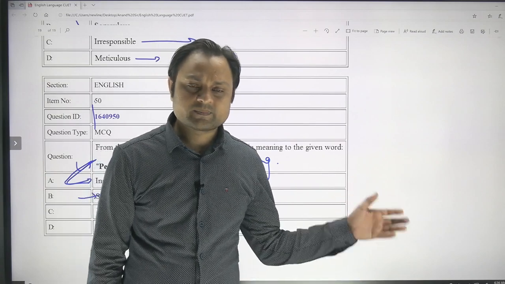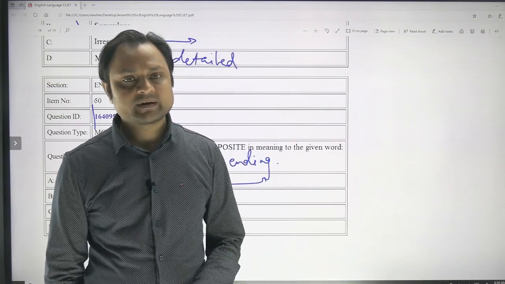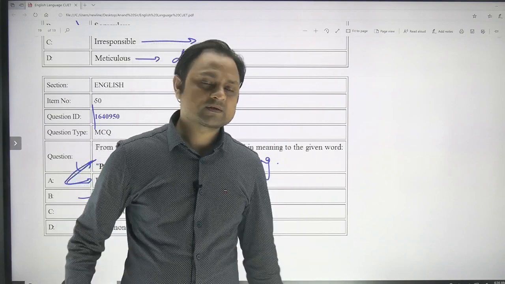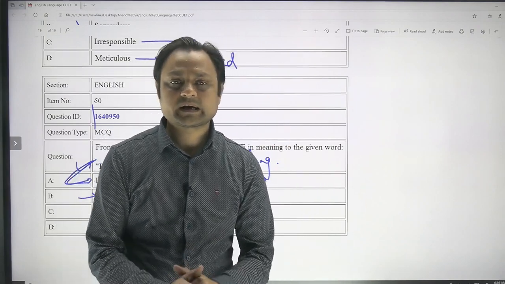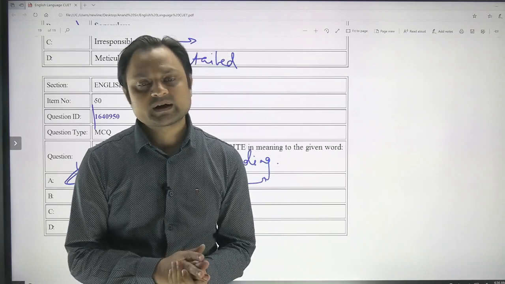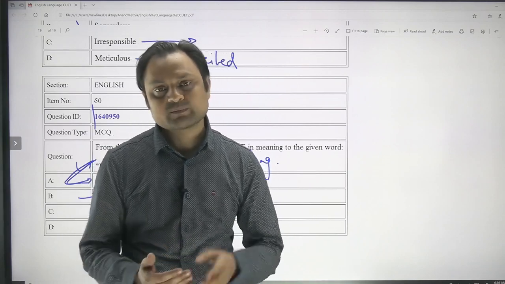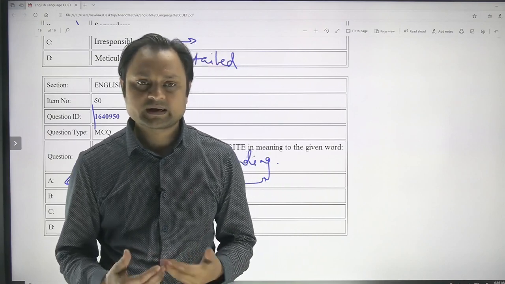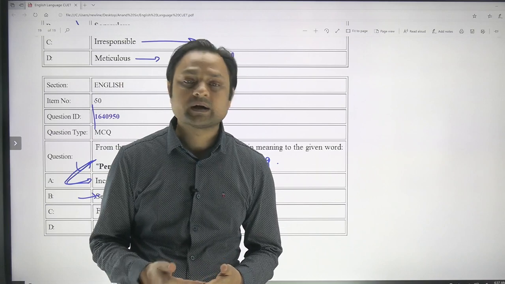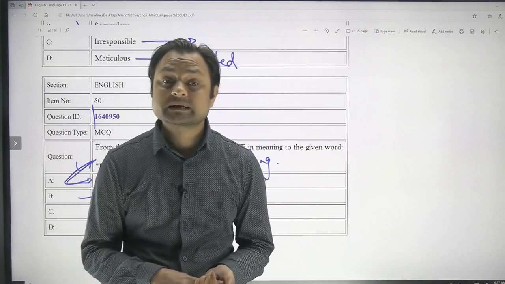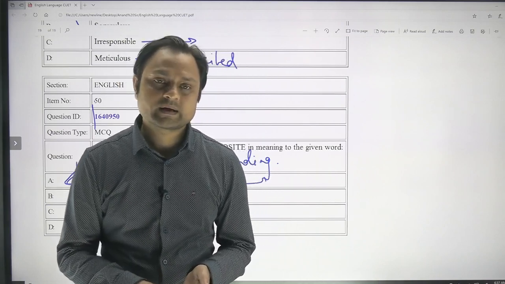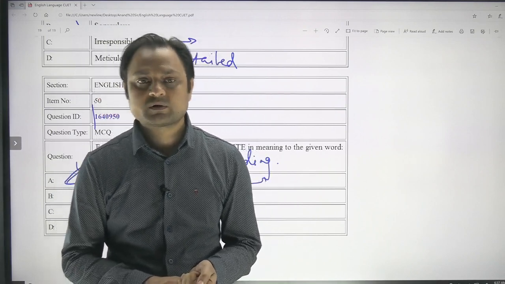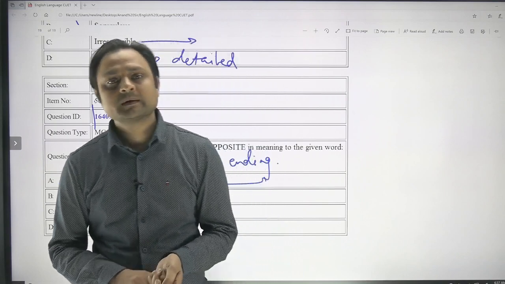Other than that, in the passages, I don't think you will face any challenges at all, because answering this level of passages is very easy and doesn't even need proper guidance. But still, we have already practiced some passages and we'll be practicing more in coming classes. We'll be taking more sessions on vocabulary, and also on figure of speech. I think 1 session is sufficient to understand all the important figures of speech. So that is all for now.